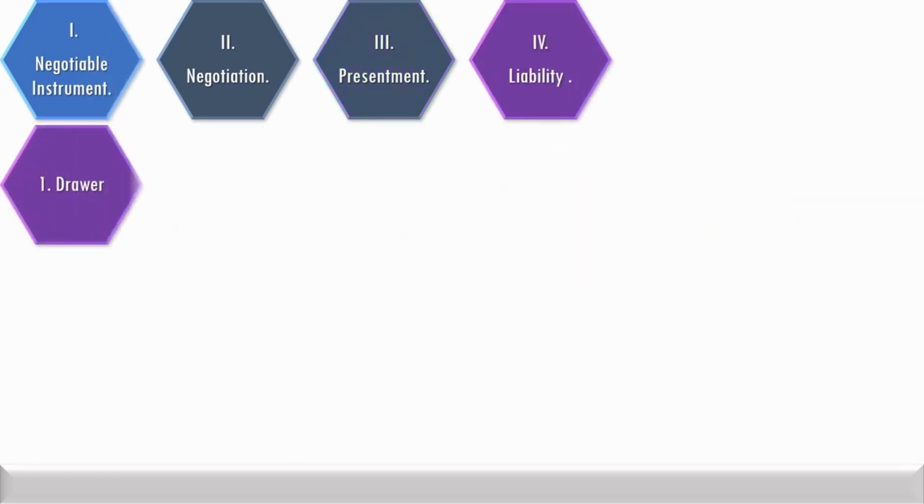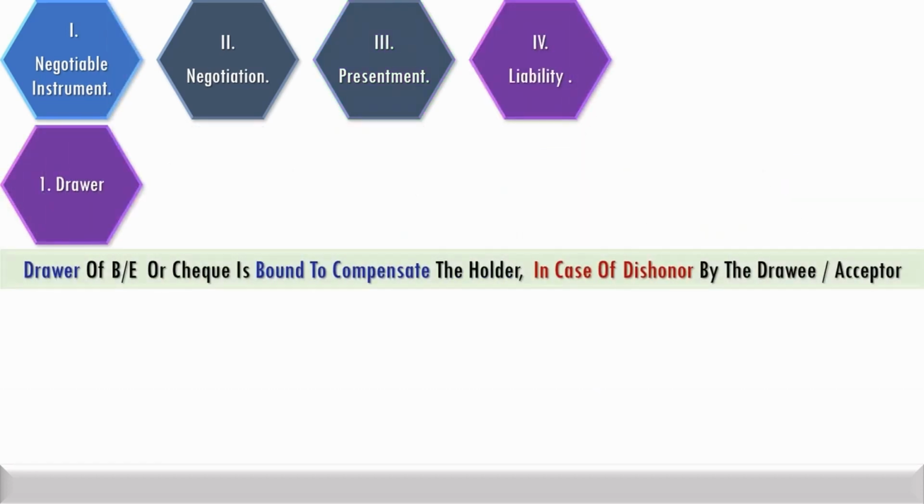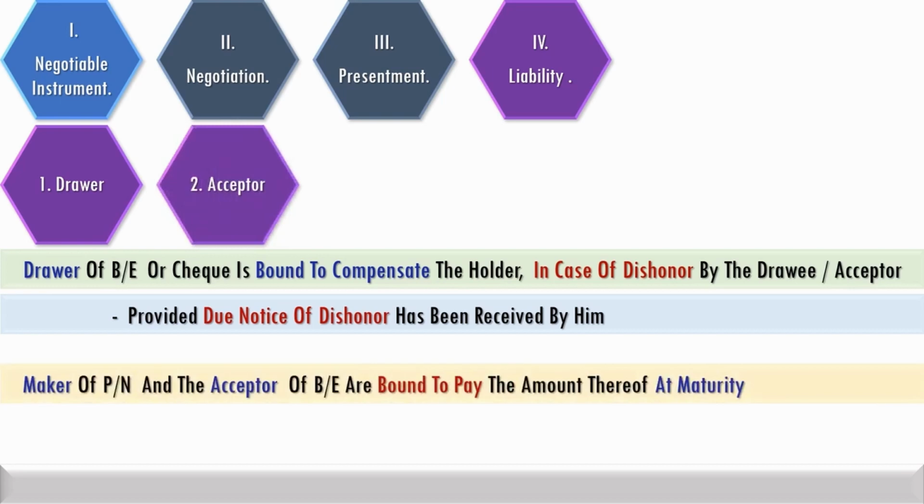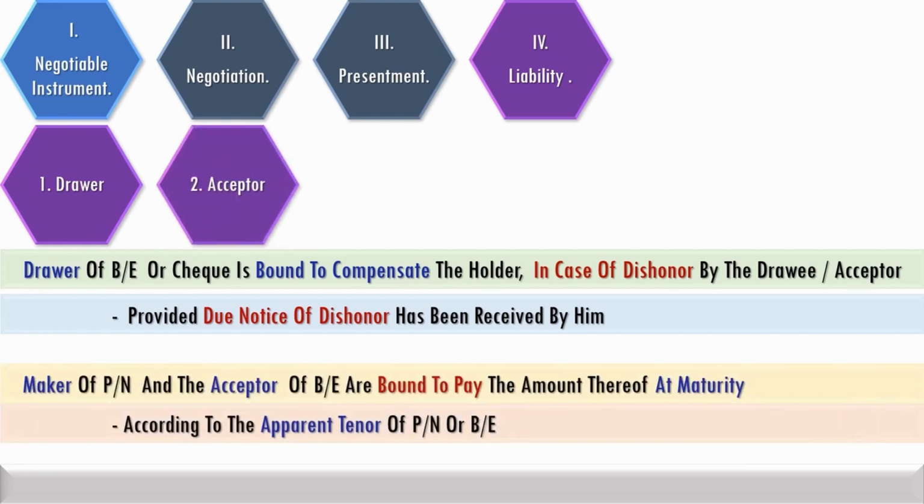Where due notice of dishonor is received by the drawer, he is bound to compensate the holder in case of dishonor by the drawee or acceptor. The maker of a promissory note and the acceptor of a bill of exchange are bound to pay the amount thereof at maturity according to the apparent tenor of the promissory note or bill of exchange.